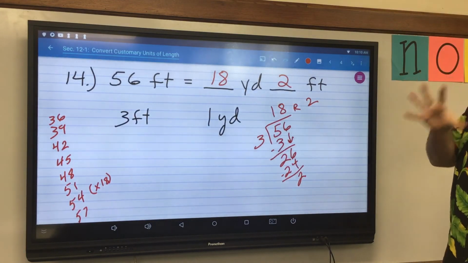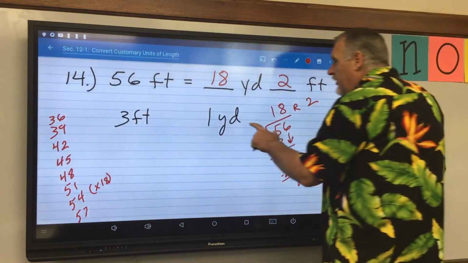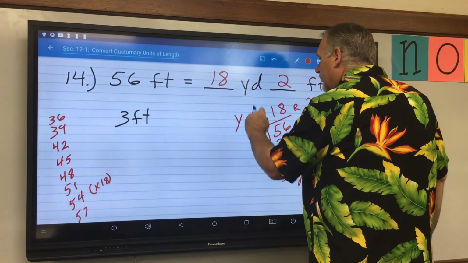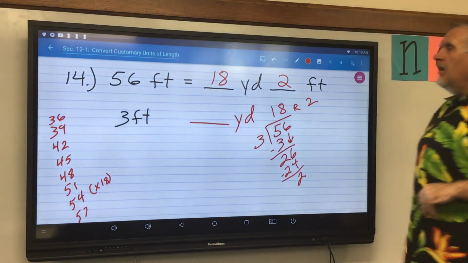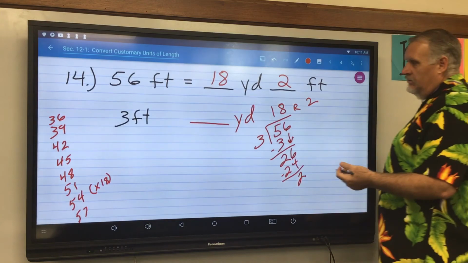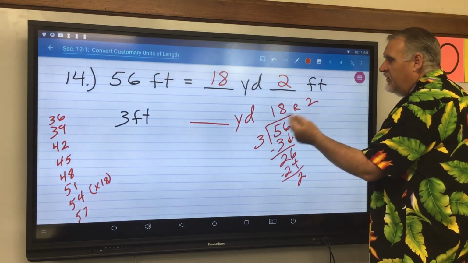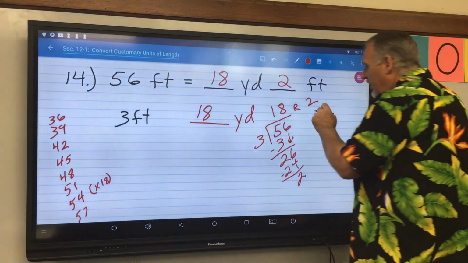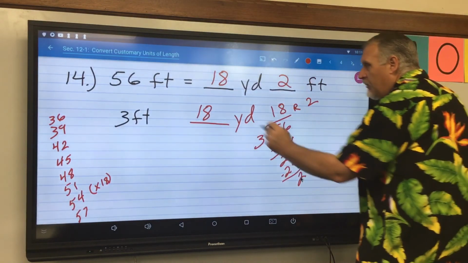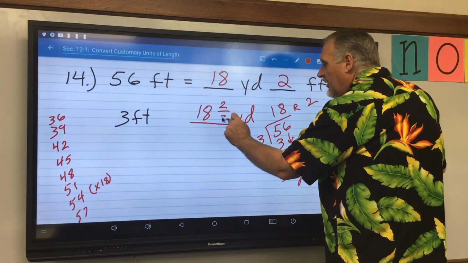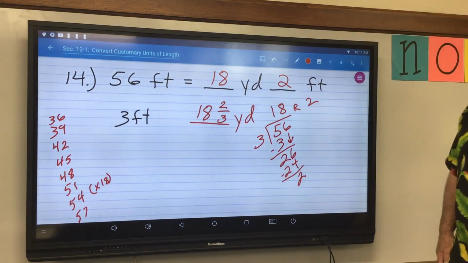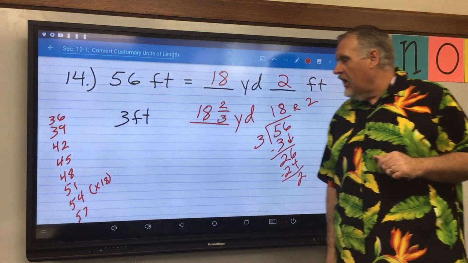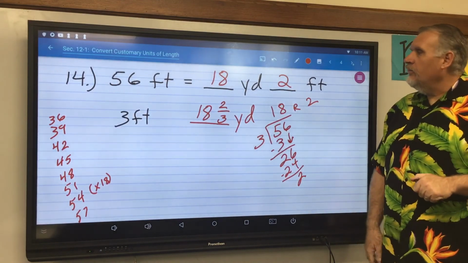Now, this problem could have very easily been slightly different. This problem could have just said yards, and that's it, okay? If that were the case, then what I would have done is made this into a fractional answer. 18, and then instead of remainder 2, 2 becomes my numerator, 3 becomes my denominator, and my answer would be 18 2/3 yards. Okay? You will see a problem like this, I'm pretty sure. So just be aware of that.